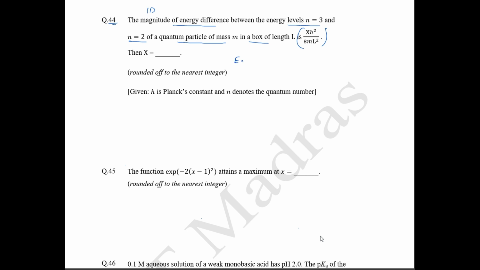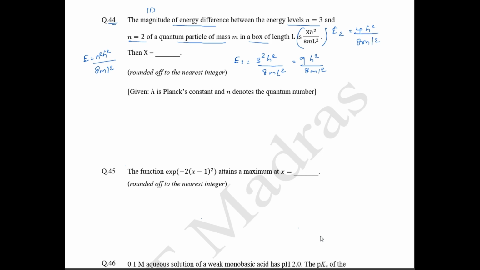So for n equal to 3, this is going to be 3 square. So what is the energy formula of a 1D box? E is equal to n square h square by 8 ml square. So substituting, this is going to be 3 square h square by 8 ml square. Okay, this is going to be 9 h square by 8 ml square. And E2 is going to be 2 square, which is 4 h square by 8 ml square.